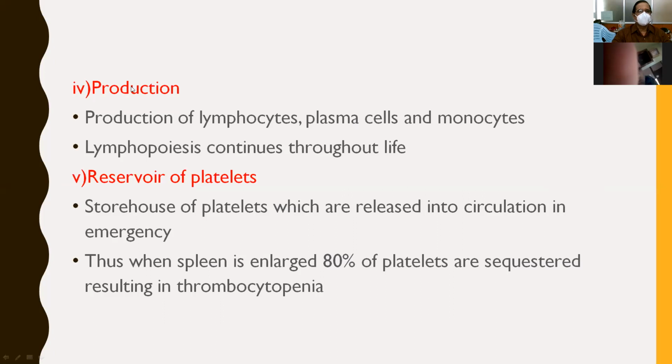And the production function: it produces lymphocytes, plasma cells, and monocytes. Lymphopoiesis continues throughout life. But the production of RBCs only takes place up to adolescence. Lymphopoiesis will continue throughout life and is the main source for immune response. So that is the main function of the spleen.